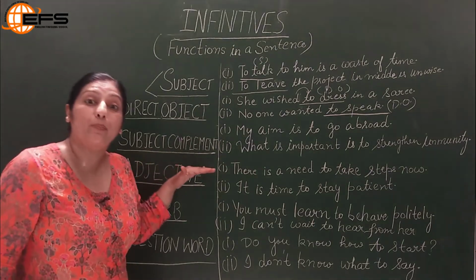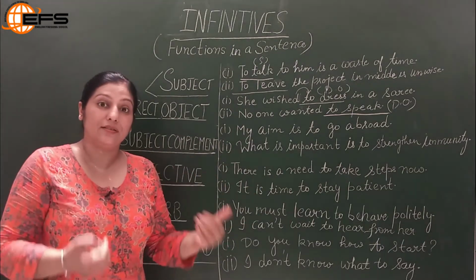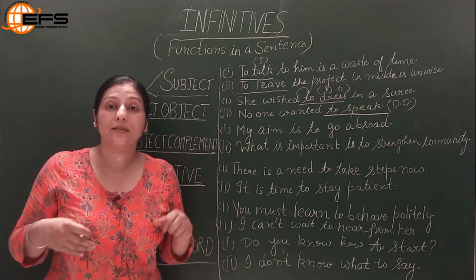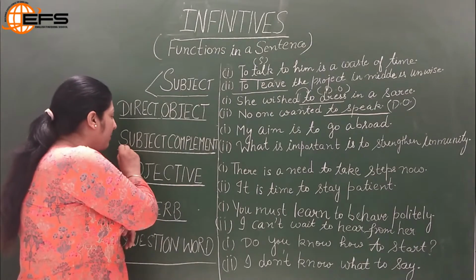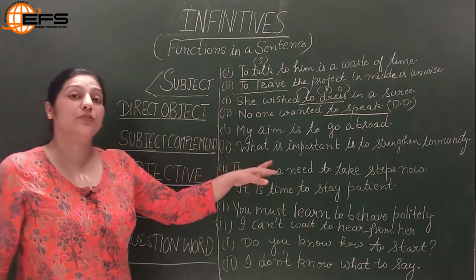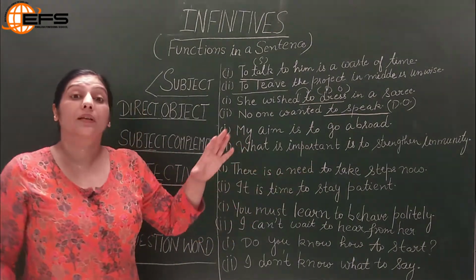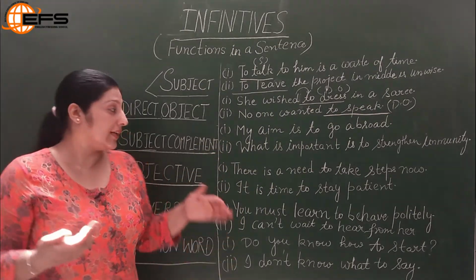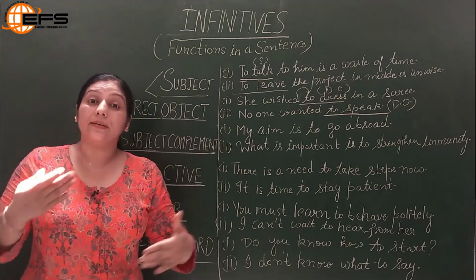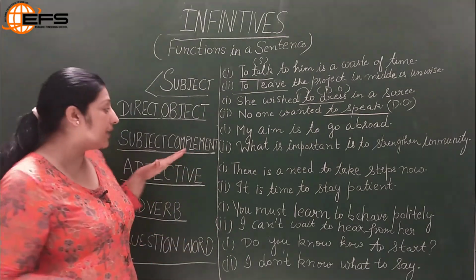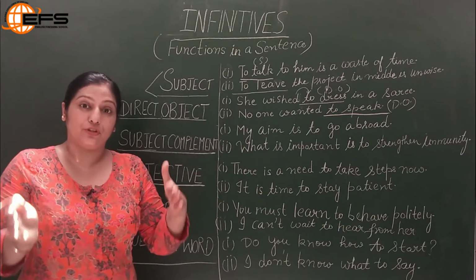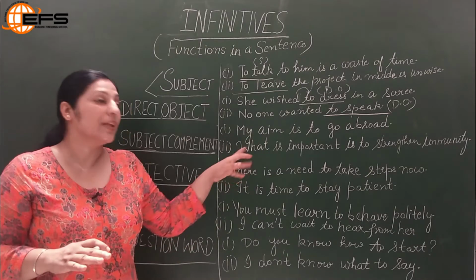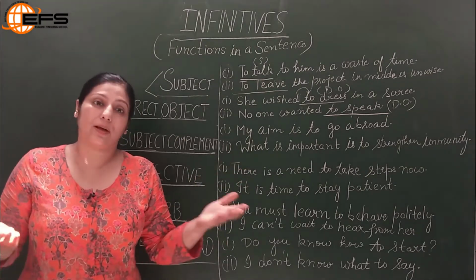As a subject complement. Now before we discuss its role as a subject complement, let us first understand what a subject complement is. A subject complement in a sentence is always preceded by a helping verb or a linking verb like is, are, was, were, and it describes the subject. So that is called a subject complement, which is always an expression after the linking or the helping verb and talks about the subject.